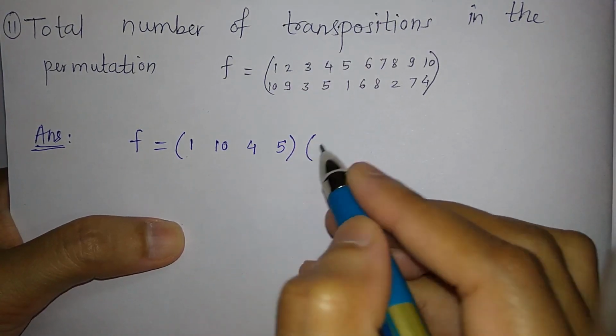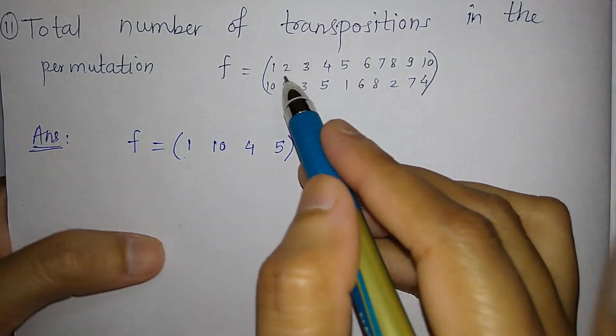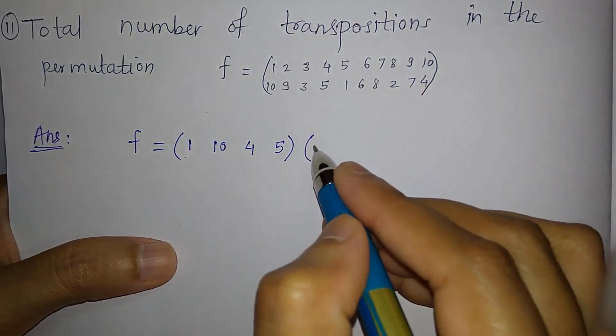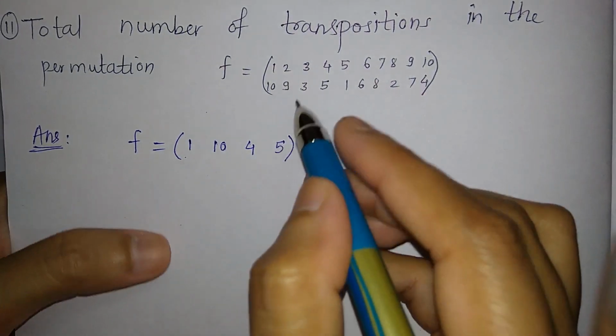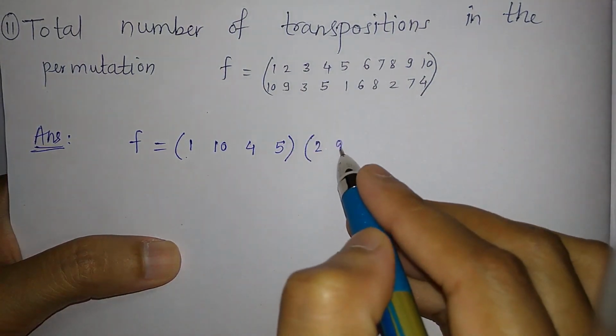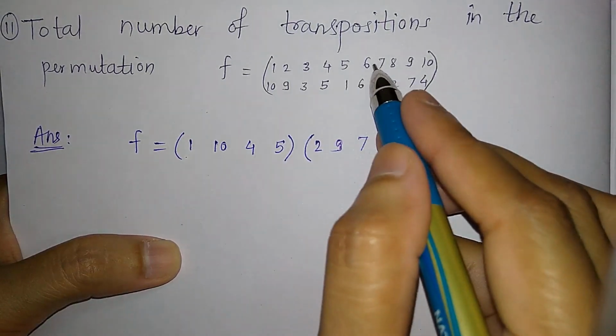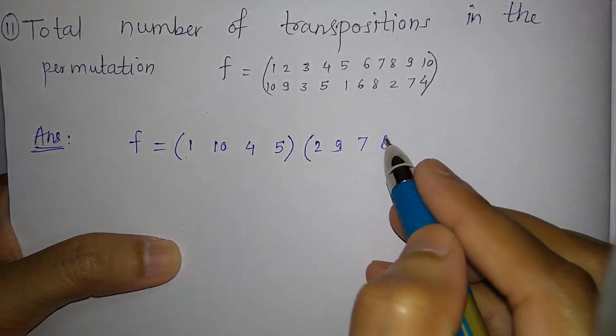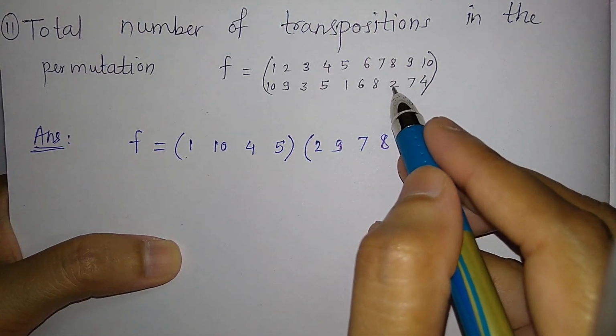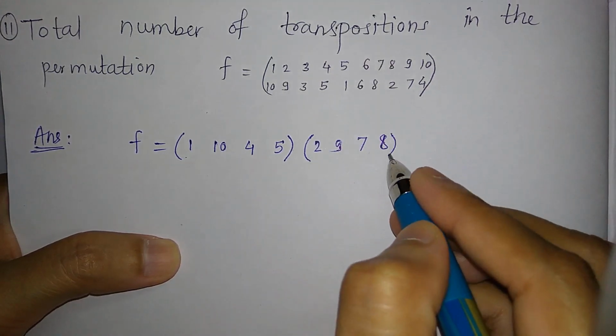Now start second cycle. Start with another element. So 2, because 2 is not here, so 2 goes to 9, 9 goes to 7, 7 goes to 8, then 8 goes to 2, but 2 is here, so complete this cycle.